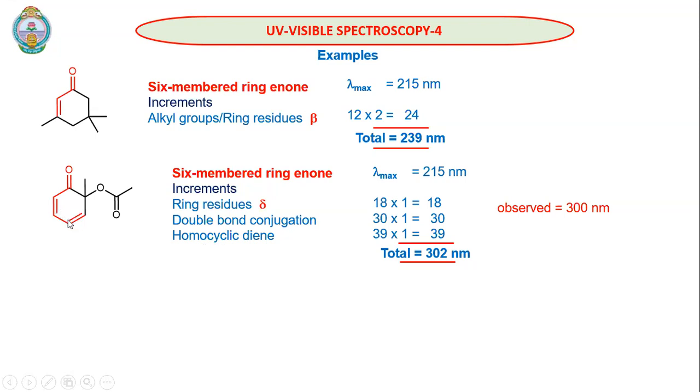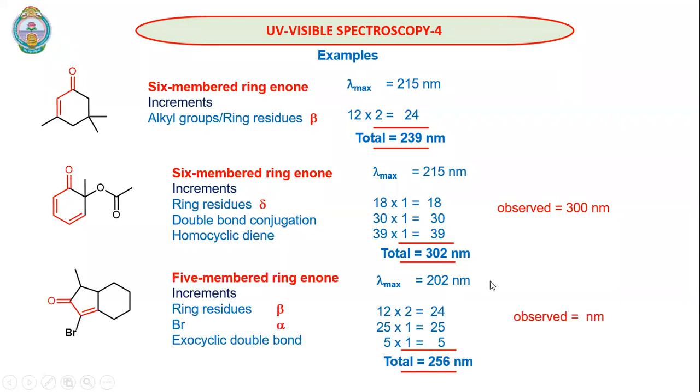The two carbon-carbon double bonds are part of a single ring, so we need to add the homocyclic diene value, that is 39. So altogether we will get 302 nanometers. Generally it is observed at 300 nanometers. As I said, there will be 1 or 2 nanometers deviation due to solvent corrections.